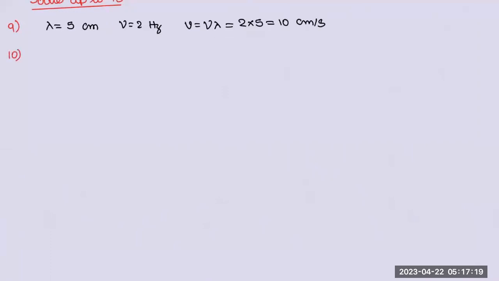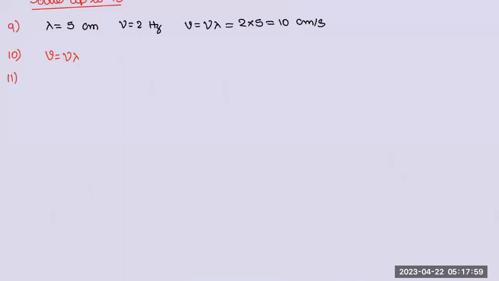10th one. Sound will travel from air to water. Which of these remains constant? I told you already, when a wave travels from one medium to another medium, frequency remains the same. So I repeat once again, v is equal to nu lambda. Velocity depends on the medium, frequency depends on the source. So when the medium changes, definitely velocity will change. Because the source is the same, frequency won't change, lambda definitely changes. Because in a 3-variable equation, you can't change only one variable. If one changes, definitely another must change. Okay, both may change is a different story. But that's the rule. Answer is frequency remains same.